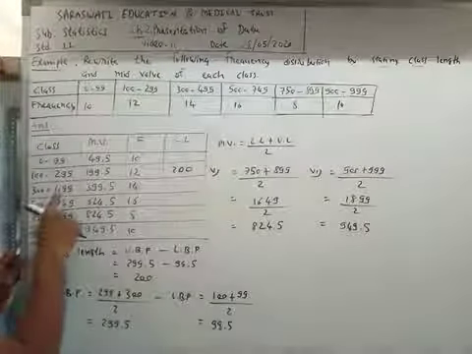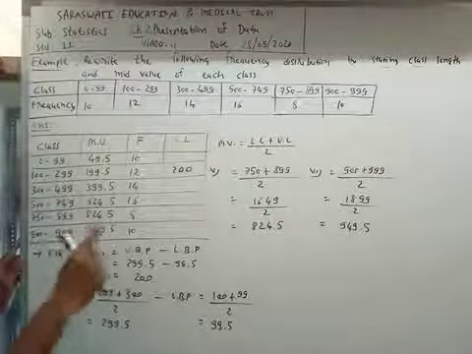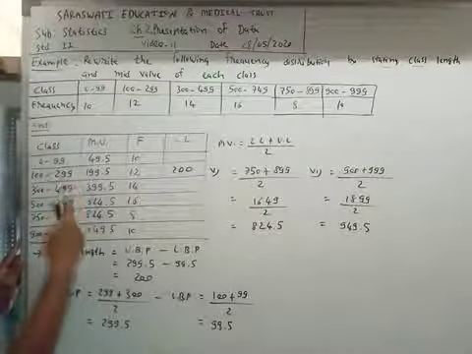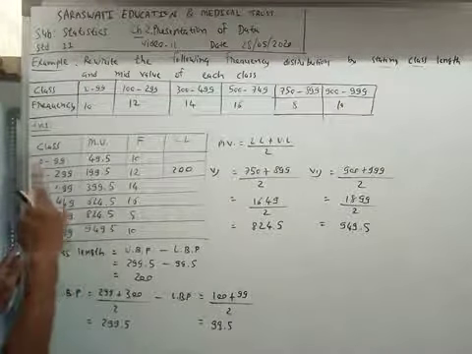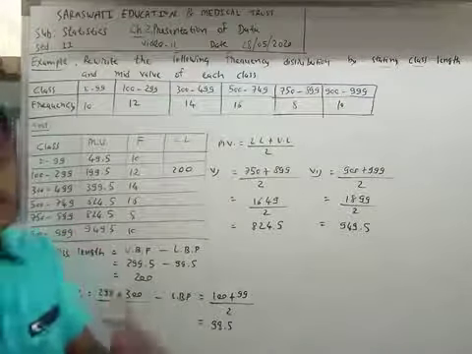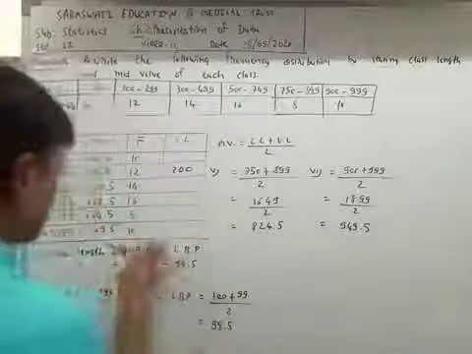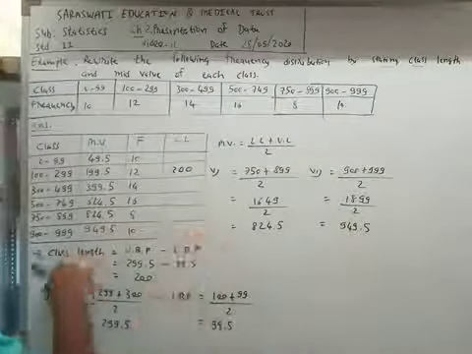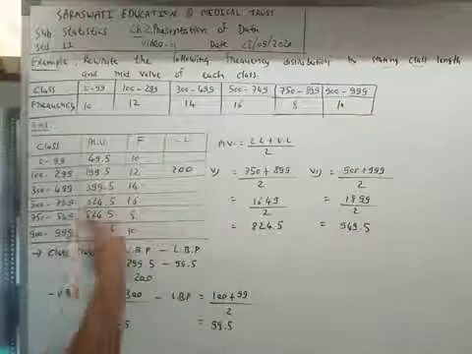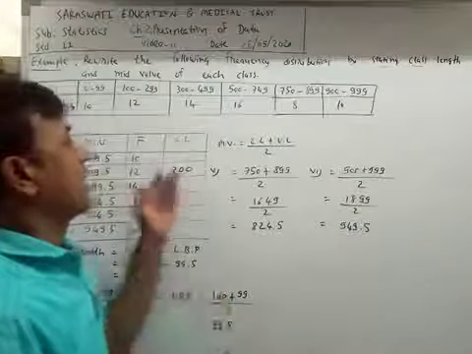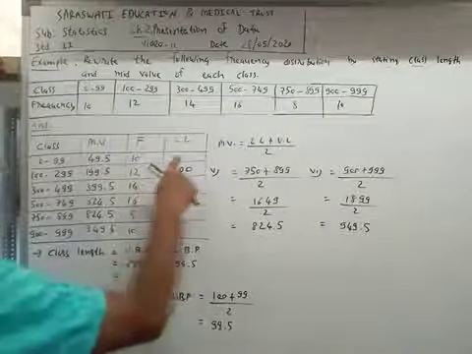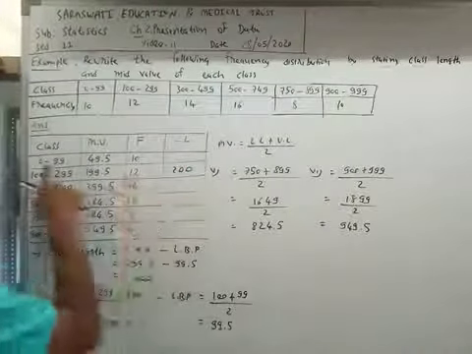So what is the class length of the first, third, fourth, fifth and sixth class without putting values in this formula? We will use the shortcut to find class length.